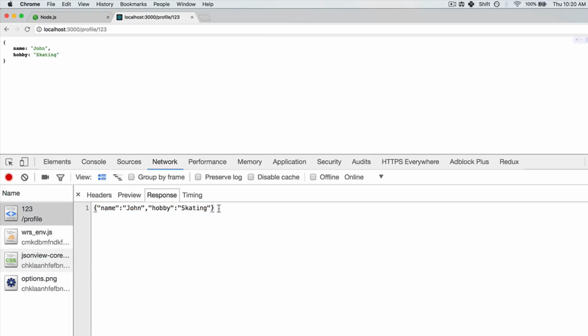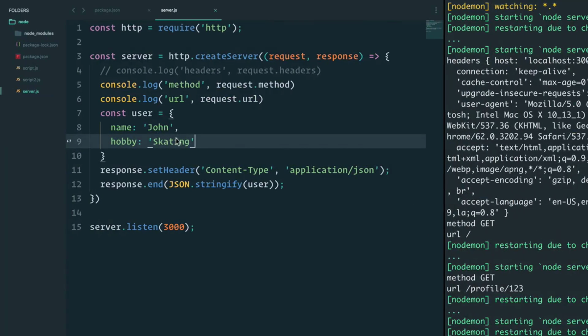So on the front end, we'll run JSON.parse, and then this in order to convert it to a JavaScript object. Very cool. We've just created our very first server.